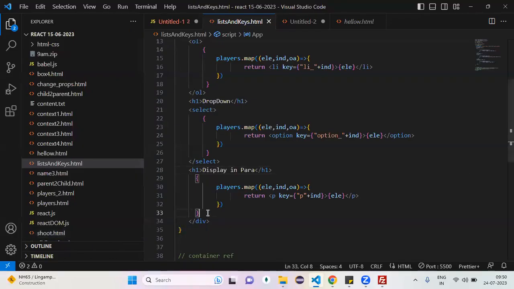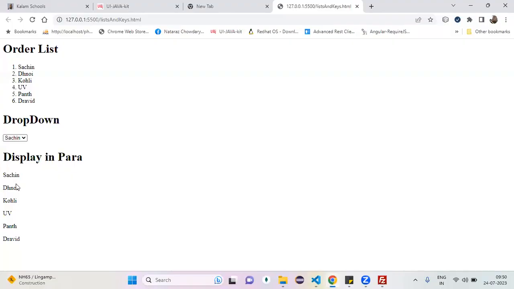Okay, then. Now, among these 5 players, I want to select one player. Listen carefully. Among these 5 players, I want to select one player. Which input control is the recommended one? Radio button.